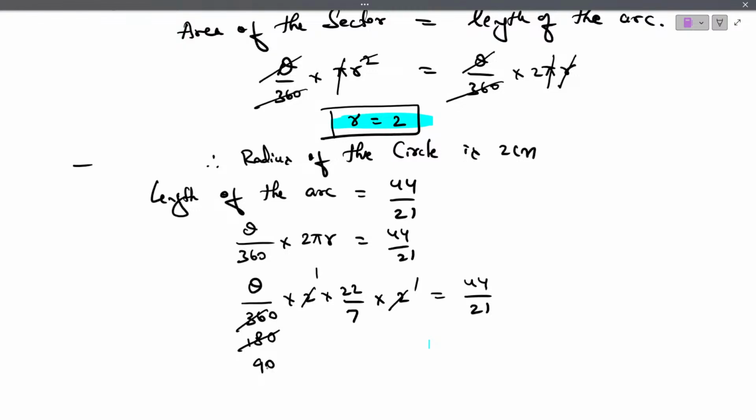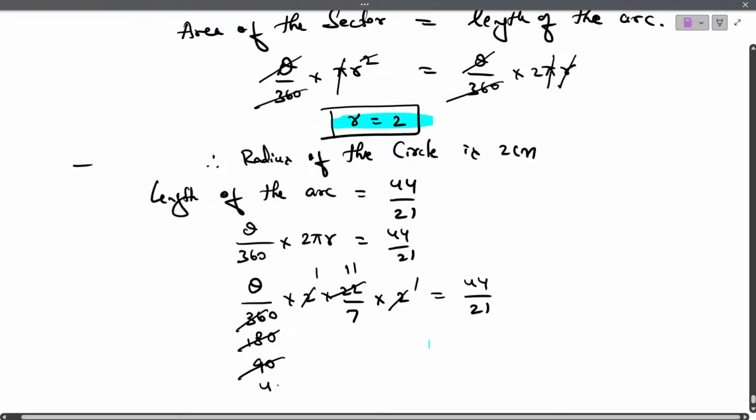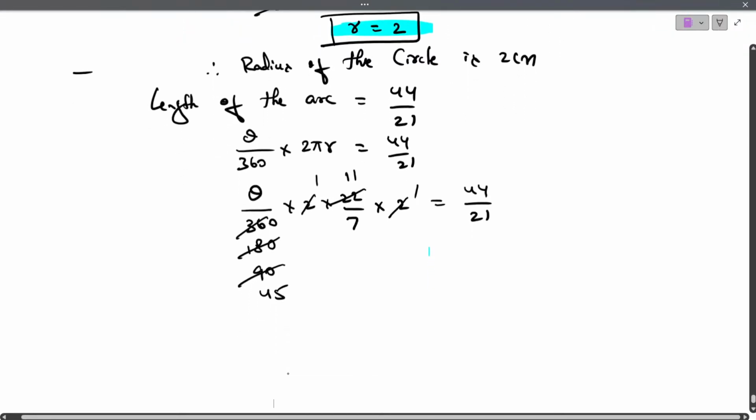Numerator and denominator we can cancel. Yes, we can cancel even other terms also. That is 2 ones are 2, 2 ones are 2. Next, 2 fours are 8, 2 fives are 10. We can reduce to its simplest form till here.